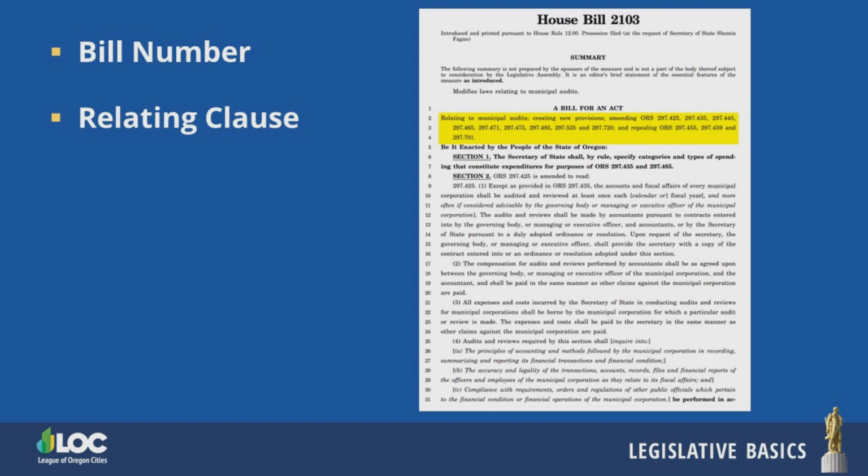Second, the relating clause. This is the second numbered line of any bill. Oregon requires bills to be related to a single subject, and that is described in the relating clause. The third thing to look for when reading a bill is bold text. This indicates that new text is being added to the statute. This can range from an entire paragraph, a single word, or could just be a punctuation mark that's being added to an existing law. The fourth thing to look for is italic text. This represents language in a current statute that is being removed by the bill.